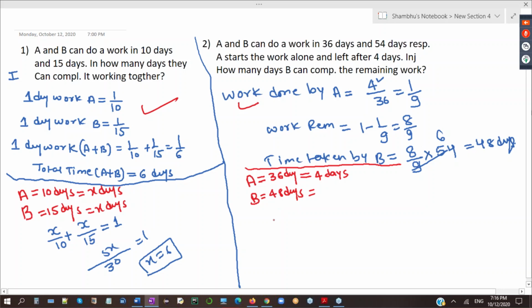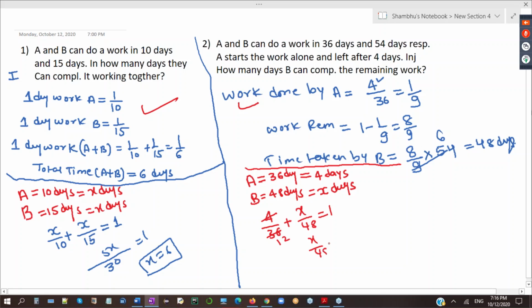I don't know how many days B will work, because the question is how many days B will work to complete the remaining work. I will assume B will work X days to complete the remaining work, right? Now work done by A plus work done by B is equal to one work. So work done by A is 4 by 36 plus work done by B is X by 48 equals 1.